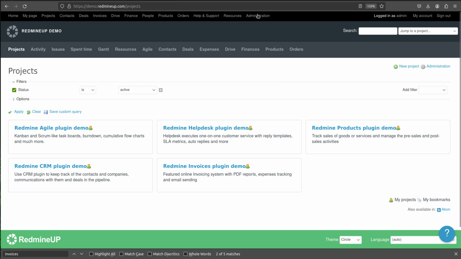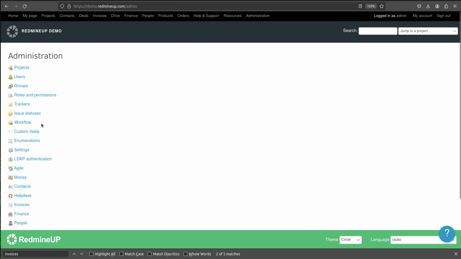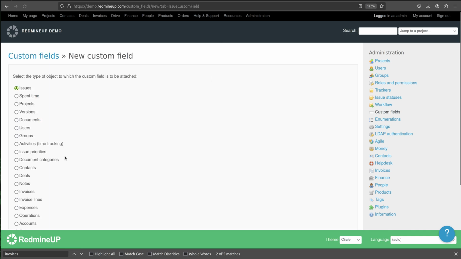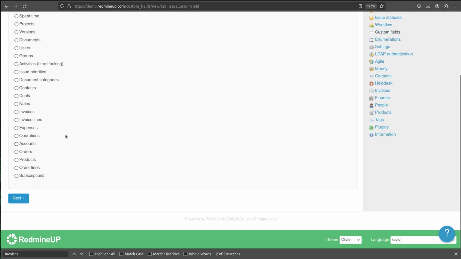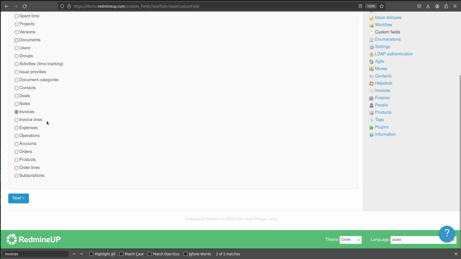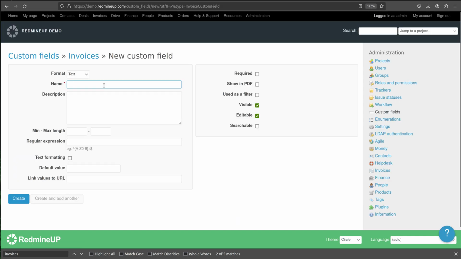And now let's create the custom fields that we would like to add. Our first custom field is going to be invoices, so we select the type of the custom field to be invoices, and then the format here is up to you, as well as any other option here, in accordance with your needs.